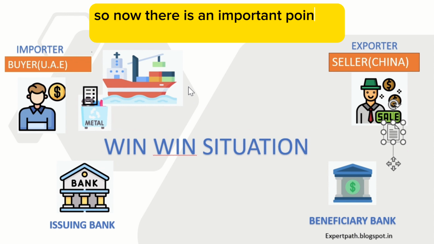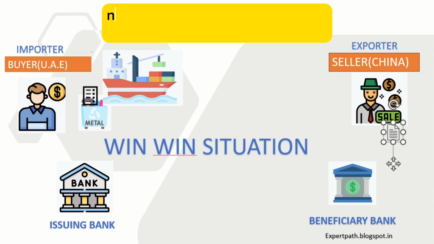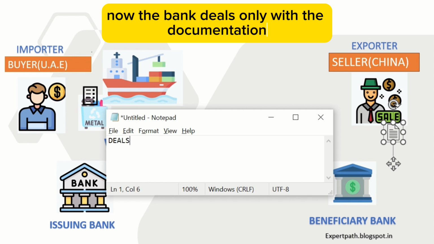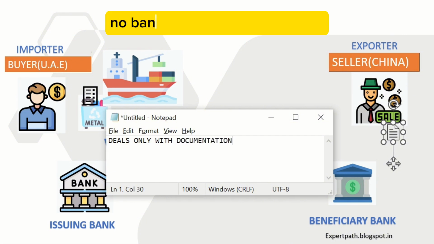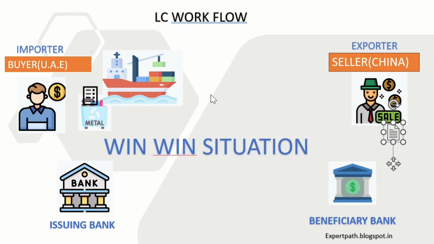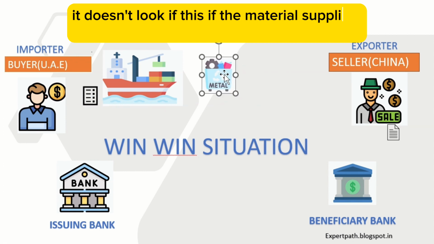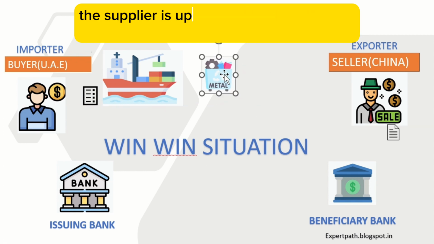Now there is an important point to remember. The bank deals only with the documentation. The bank is not worried about the quality of the material. It doesn't check if the material supplied by the supplier is up to the standard or up to the mark.